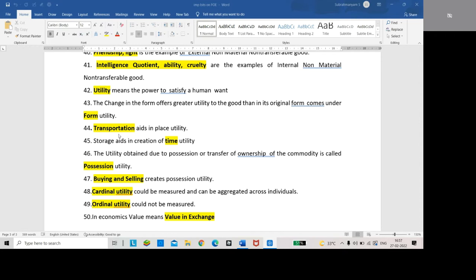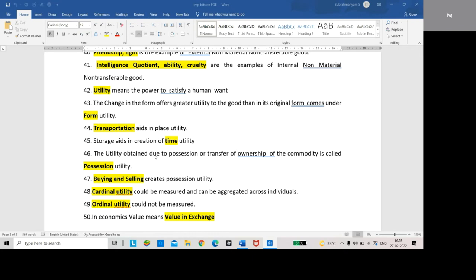Transportation aids in place utility. Storage aids in creation of time utility. Paddy has low utility, whereas rice, after processing, has more utility. That comes under form utility.